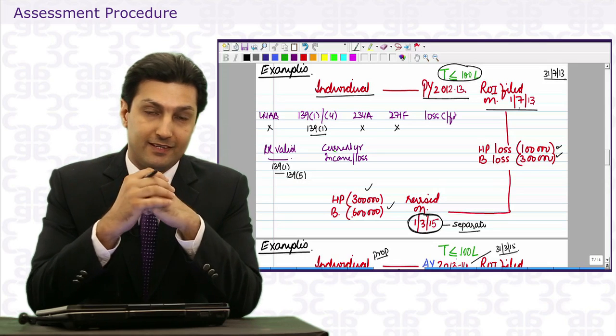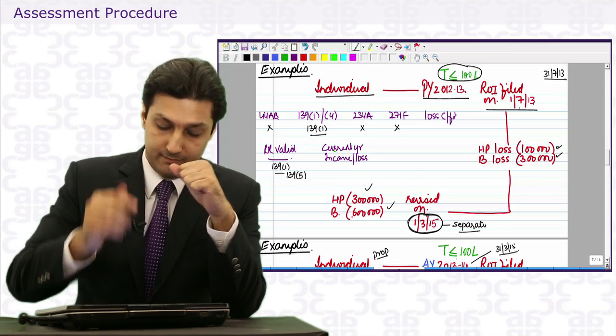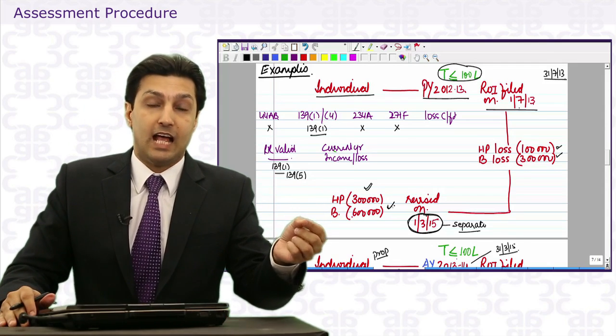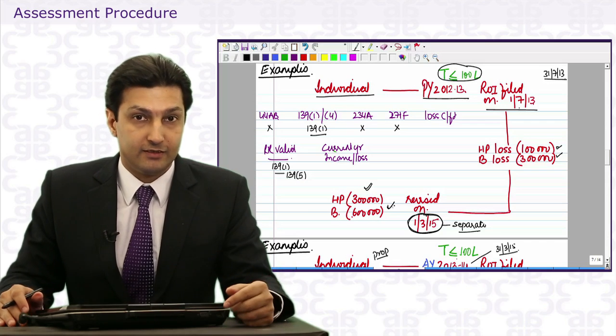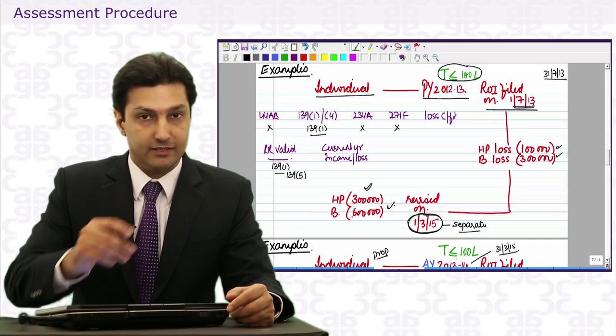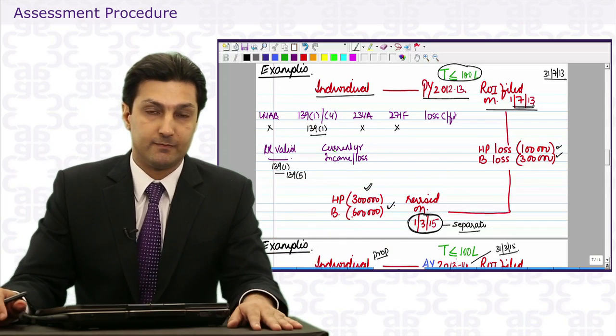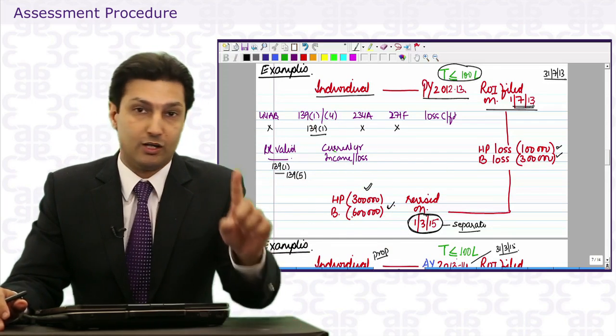Now the assessing officer said that fine, this return is valid. You're right. Because as per section 139(5), an original return can be revised. Fine, agreed. So in the current year, you have loss of 3 and 6. But he says, I will not allow carry forward.